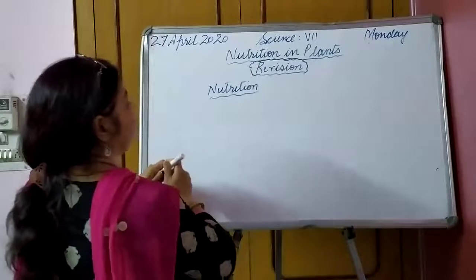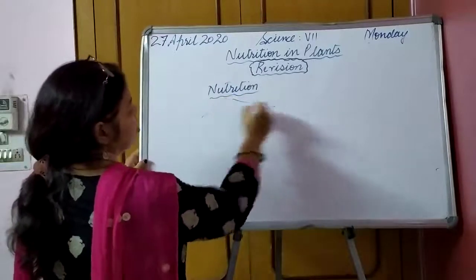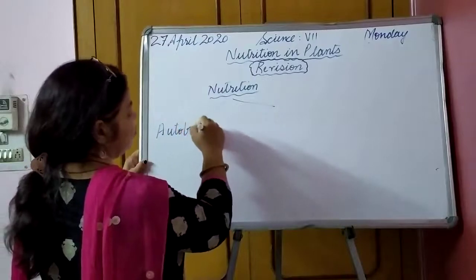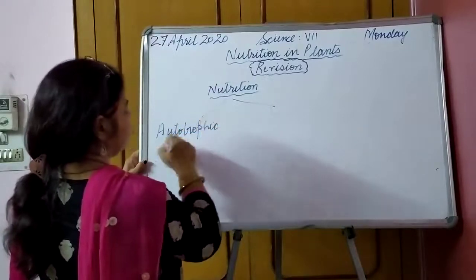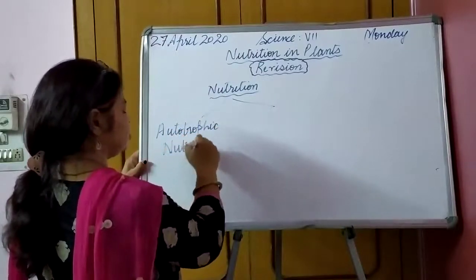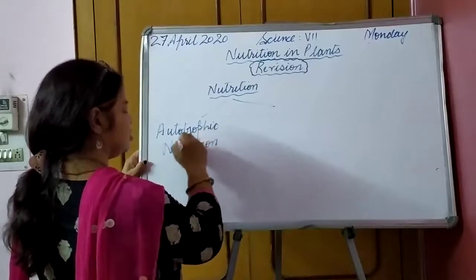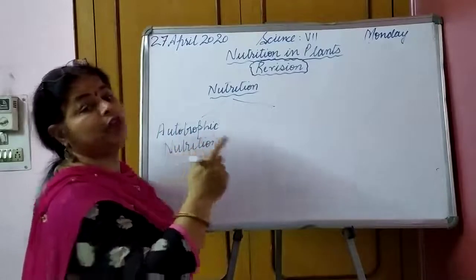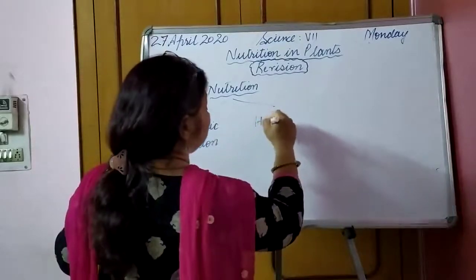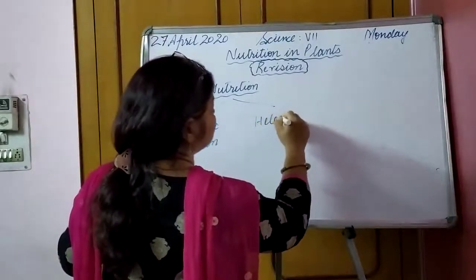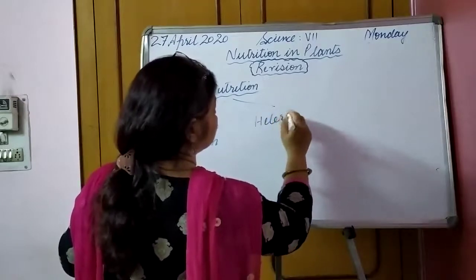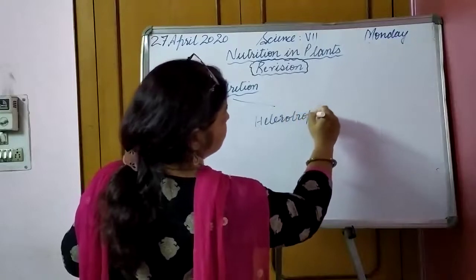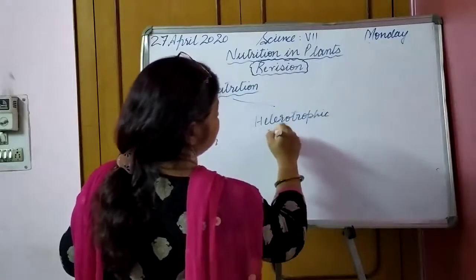It is of two types: autotrophic nutrition and the other one is heterotrophic nutrition.